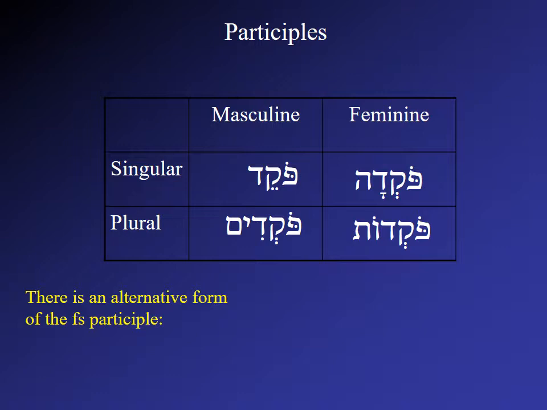Now we should note that there is an alternative form of the feminine singular participle. So rather than pokada, the participle could be pokedet. Note here that you have the O class vowel, but you have a segolate form, pokedet. Many participles will form in both of these ways, so we can't distinguish among roots. These are just alternate forms. So for the strong root pakad, the feminine singular participle can be pokada, it can be pokedet.